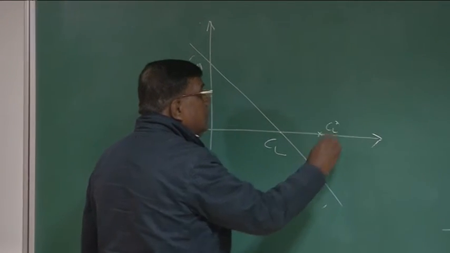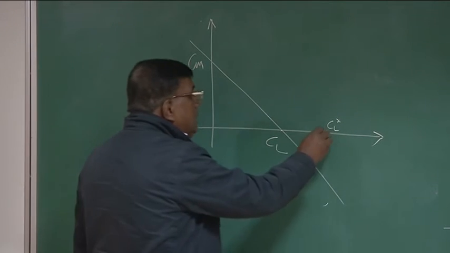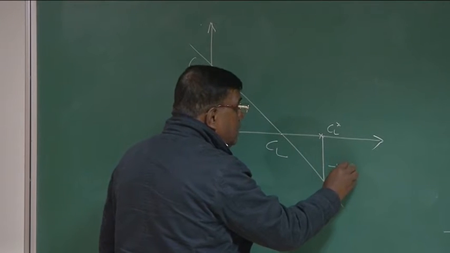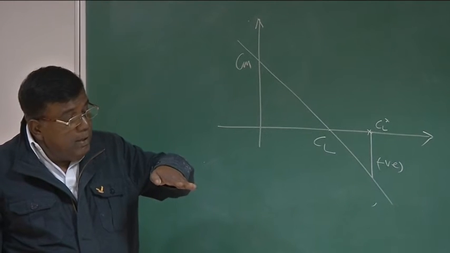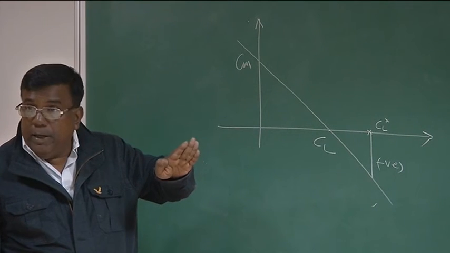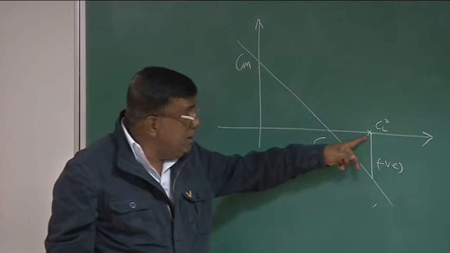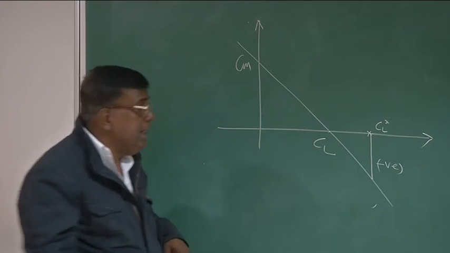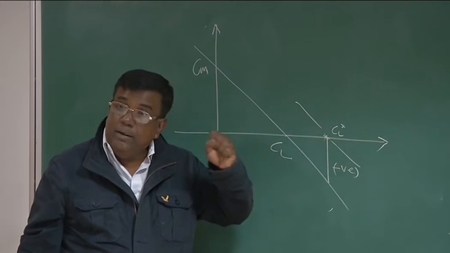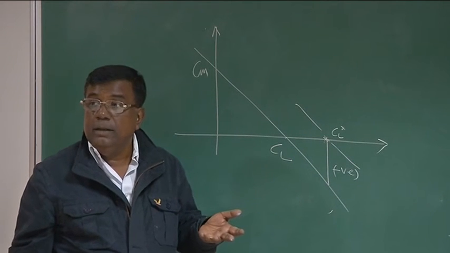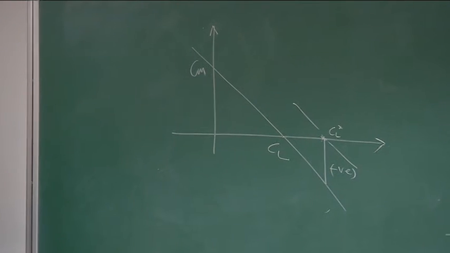But suppose I want to fly at this CL, say CL star. If I try to fly at this CL, what will happen? See that immediately the airplane will generate a negative pitching moment. So it will not allow it to go to that CL. That means if I want to increase CL, I have to bring the angle of attack up using the elevator. But because it's statically stable, it will generate a negative moment. So if you want to fly at this CL, what do you have to do? You have to ensure that this negative moment is nullified. And who does it? That is the control part. That is done by the elevator.